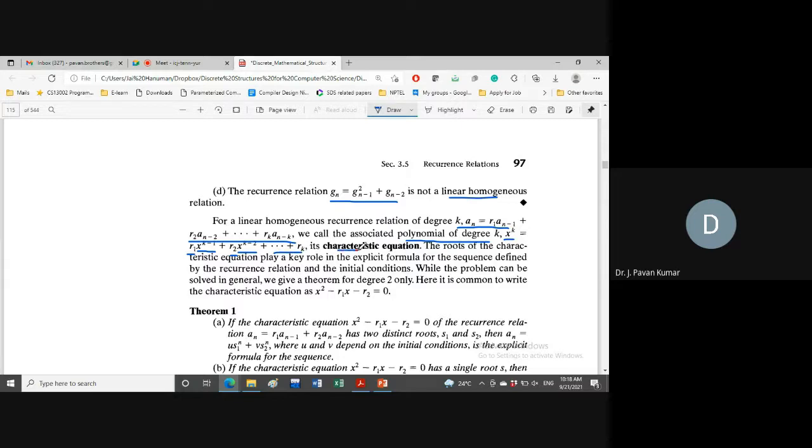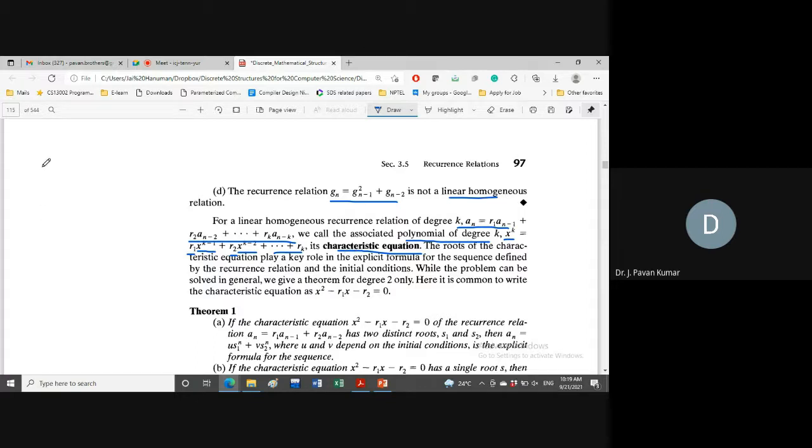We call it the characteristic equation. For this linear homogeneous recurrence relation of degree k, we can represent the associated polynomial of degree k, which is x power k is equal to r1 into x power k minus 1 plus r2 into x power k minus 2, so on, rk. This we call the characteristic equation. We write it this way because by using the roots of this characteristic equation,